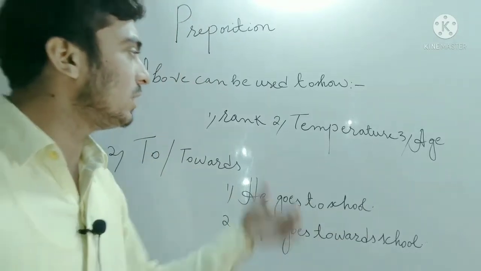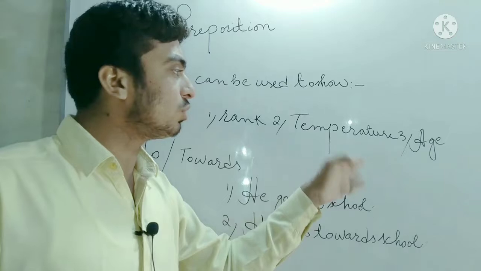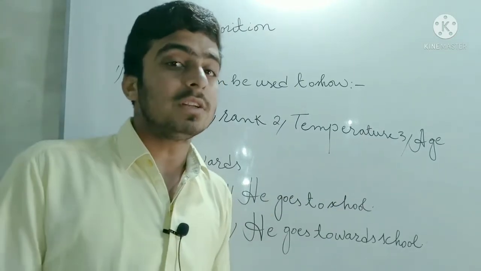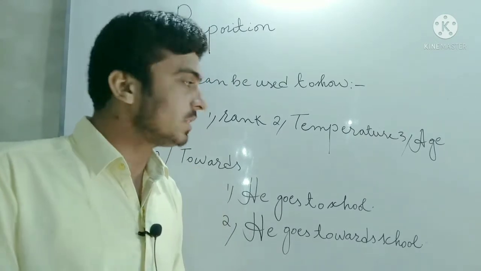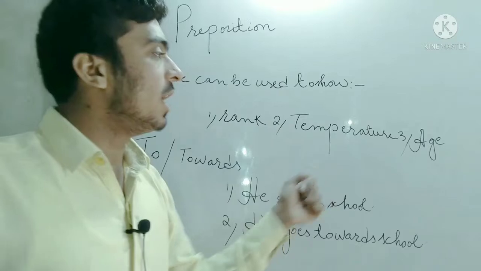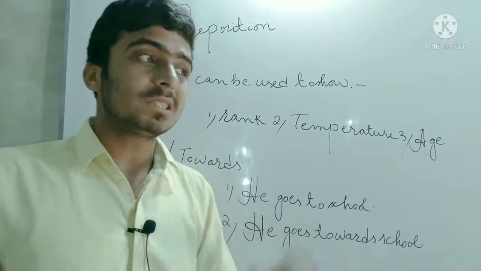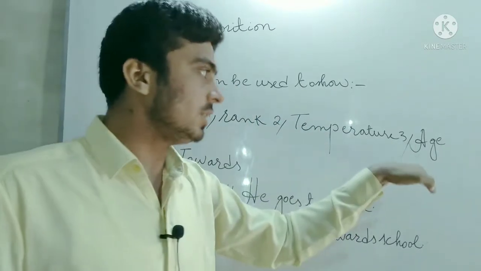Whenever you want to show the rank, you will use above. And whenever you want to show the temperature, you can use above. Today the temperature will not go above 0. And for age, he is above 40 years. Whenever you want to show someone's age, you can use above. Above can be used in these senses.